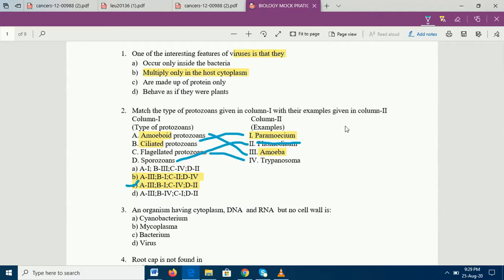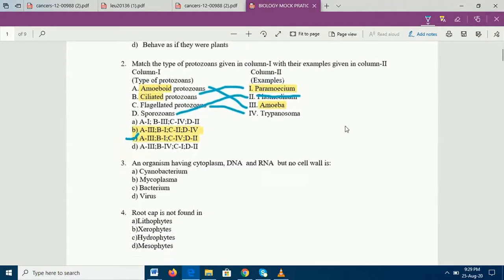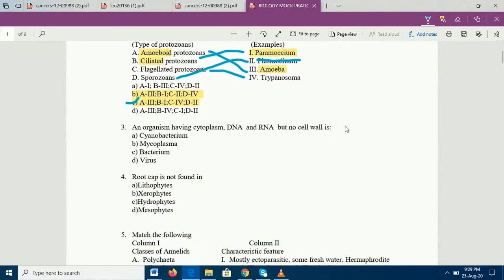Right? So question number 3, an organism having cytoplasm, DNA and RNA but no cell wall.